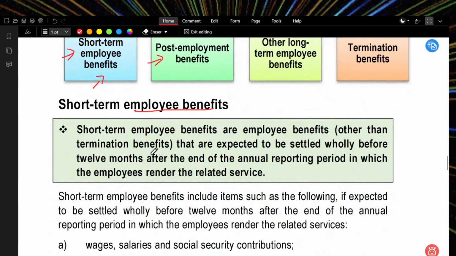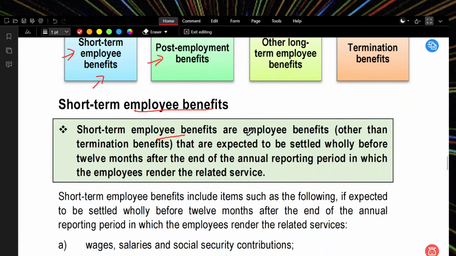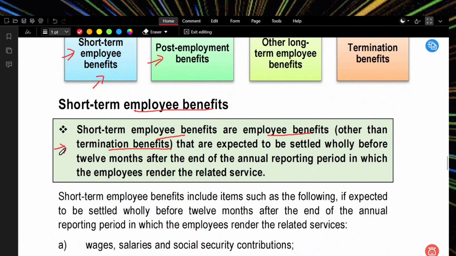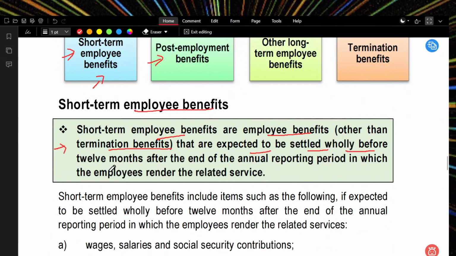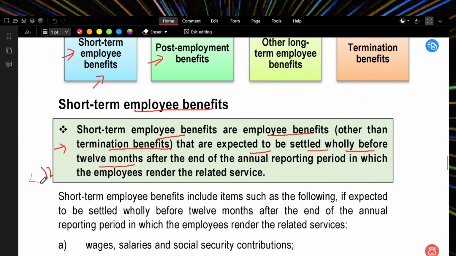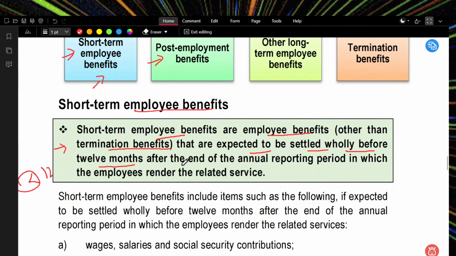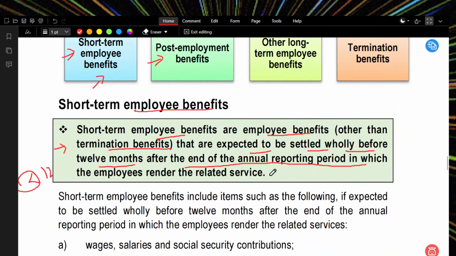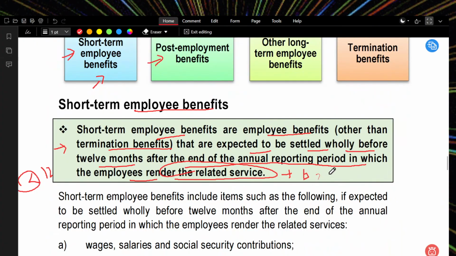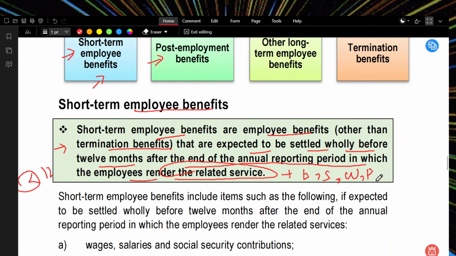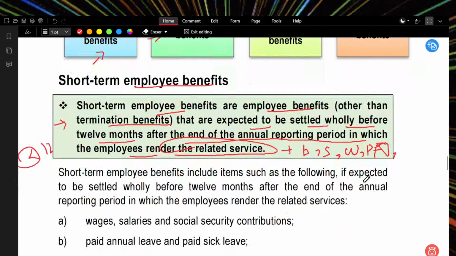What is a short-term employee benefit? Short-term employee benefits are employee benefits other than termination benefits, other than post-employment benefits; all other things are short-term benefits. These are expected to be settled wholly within 12 months, less than 12 months after the end of the annual reporting period in which employees render the related service. Like bonus they need to pay, salary they need to pay, wages they need to pay, some kind of provident fund they need to pay. Now, these are the things they are saying.